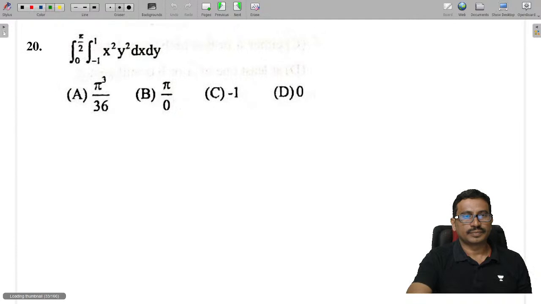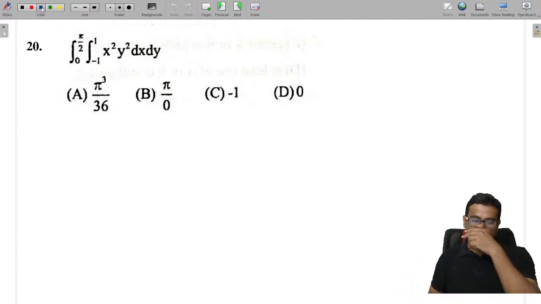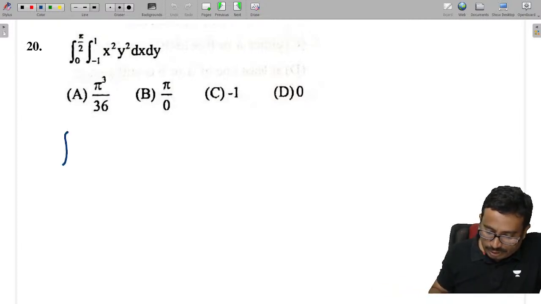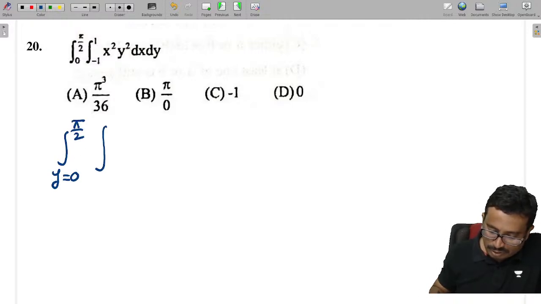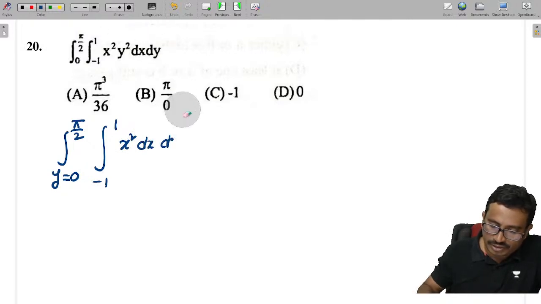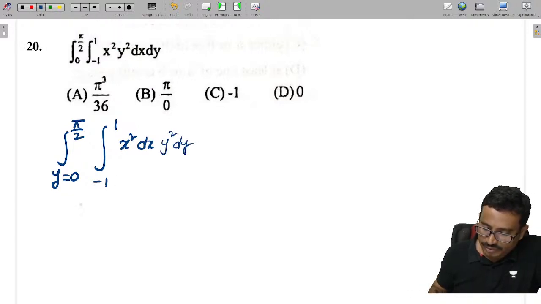Then next, see this one. y integration is from 0 to pi by 2 and x from -1 to plus 1. This is x square into dx first, and after that y square into dy. This is x cube by 3, and this is an even function, so the limits are -1 to plus 1.